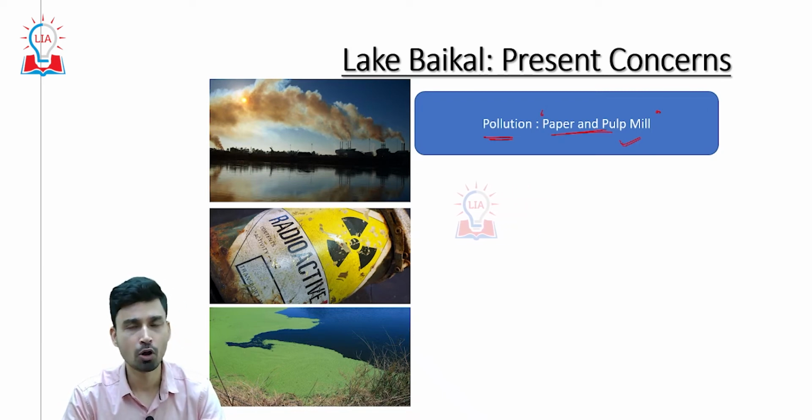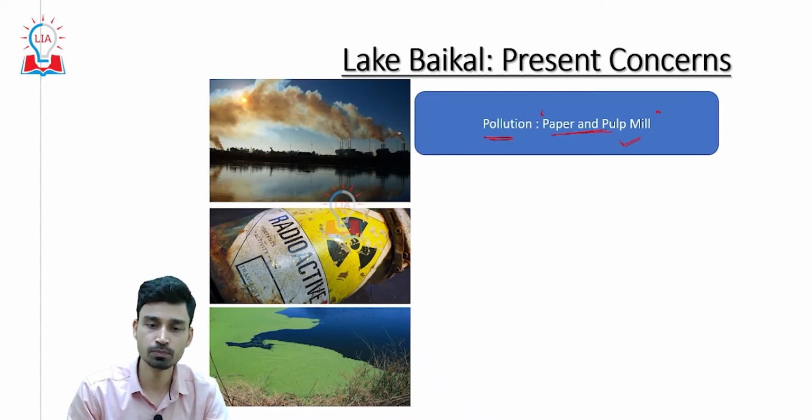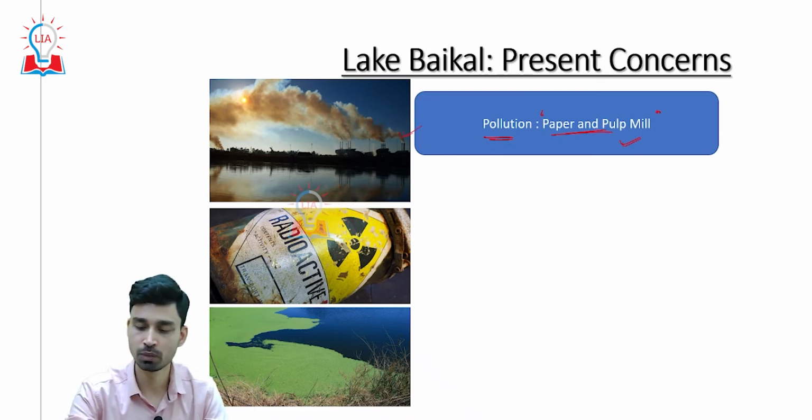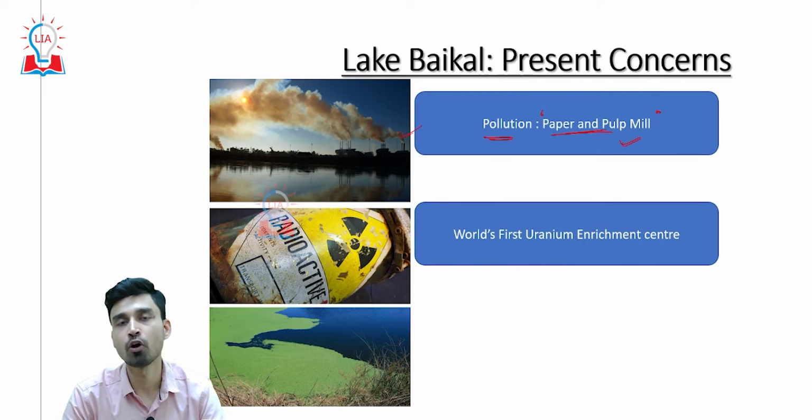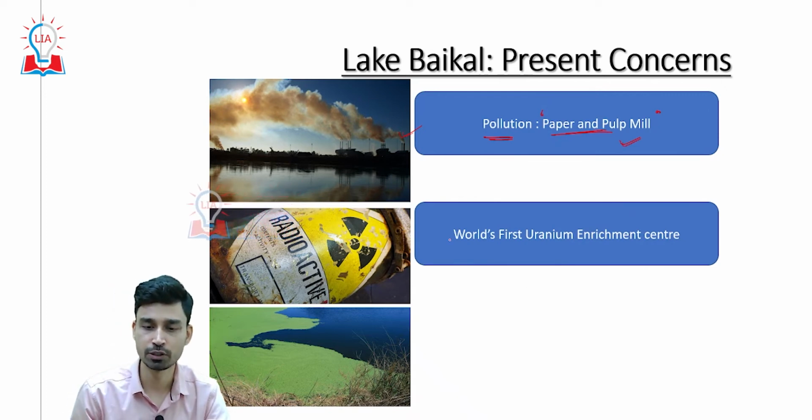However, at the same time, while taking water from Lake Baikal, the paper and pulp mill industries also discharge a huge volume of pollutants, especially chlorine and other chemical and industrial pollutants, into this particular lake. That is why we are seeing increased cases of water pollution in this lake that can adversely affect the biodiversity and the flora and fauna of this region.